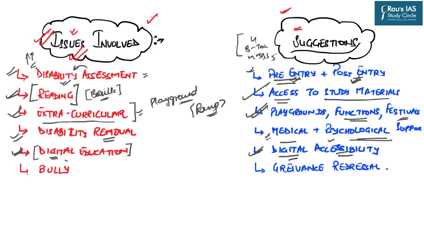And the last important component is mental well-being, the mental issues which these students actually face in colleges and universities. Most often they are bullied by their seniors or by their batchmates.